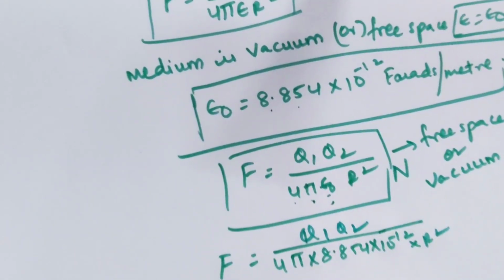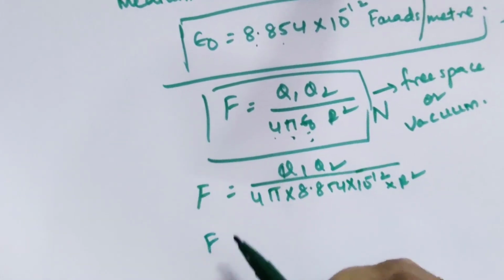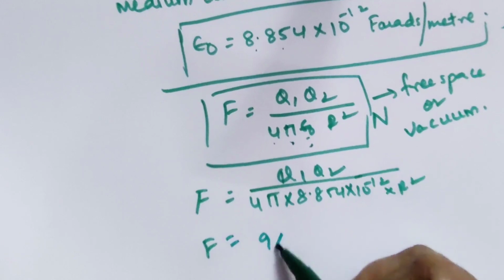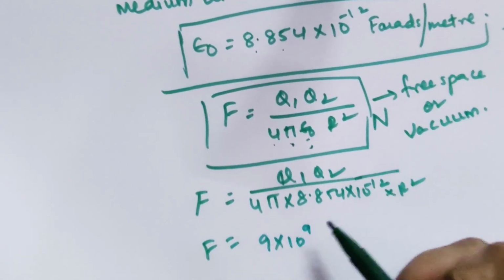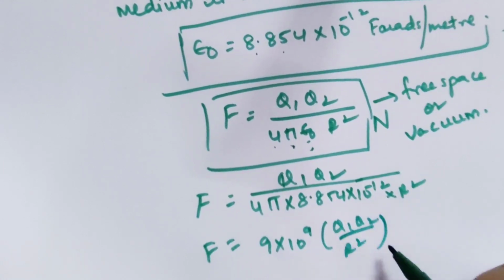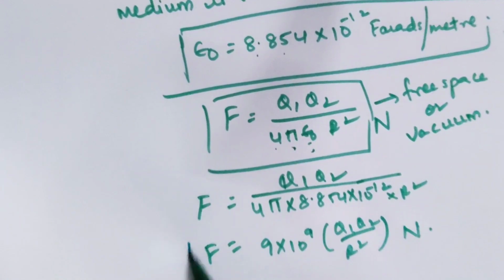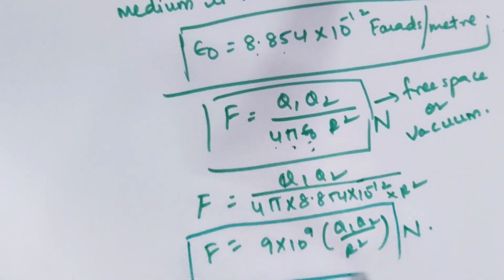So that becomes F is equal to 9 into 10 power 9 Q1 Q2 by r square newtons. This is how you can solve Coulomb's inverse square law.